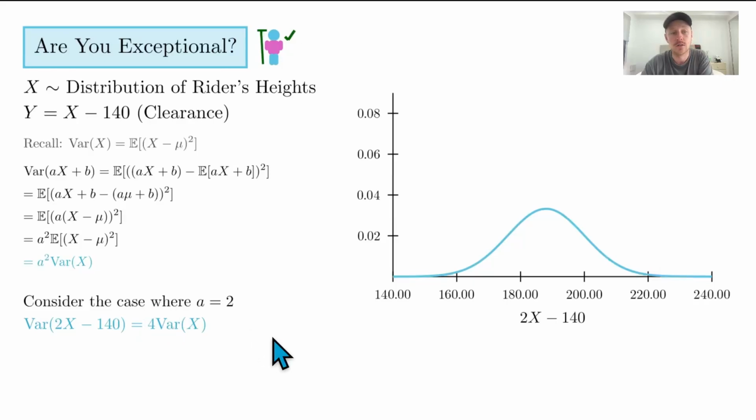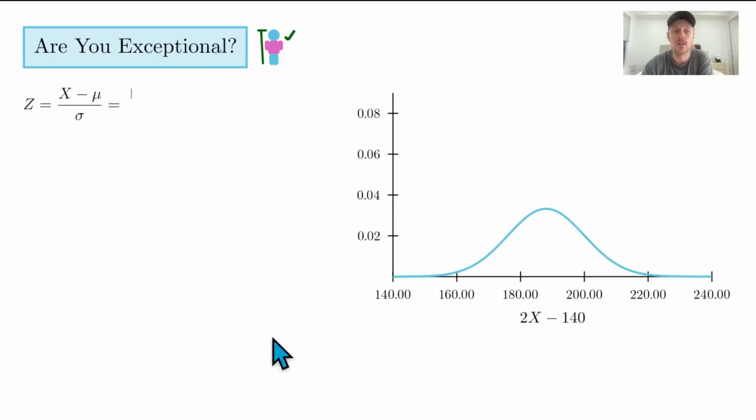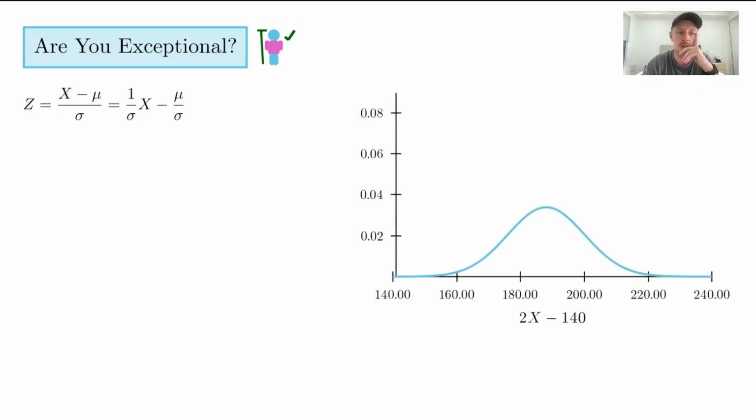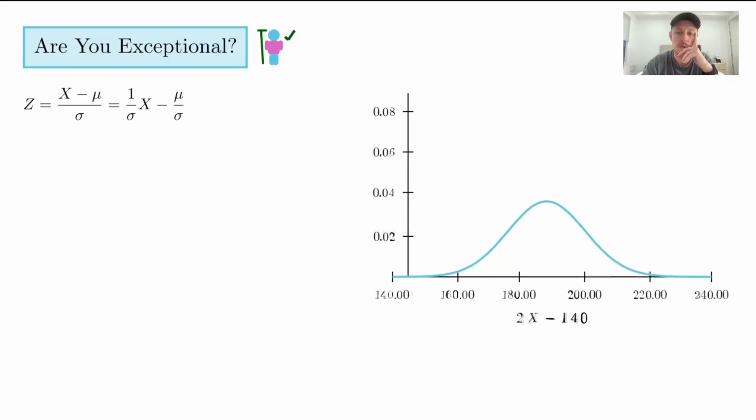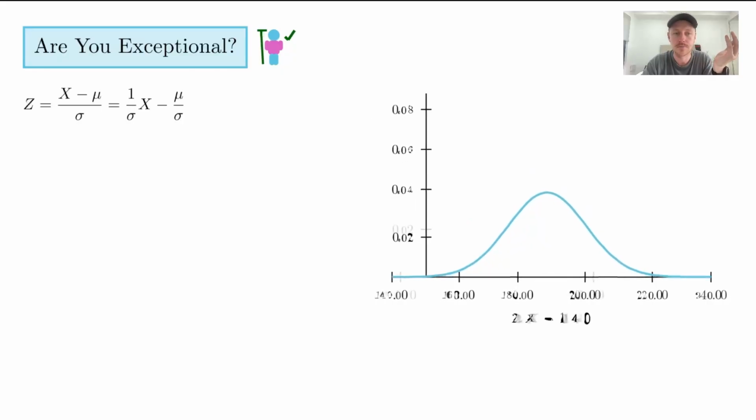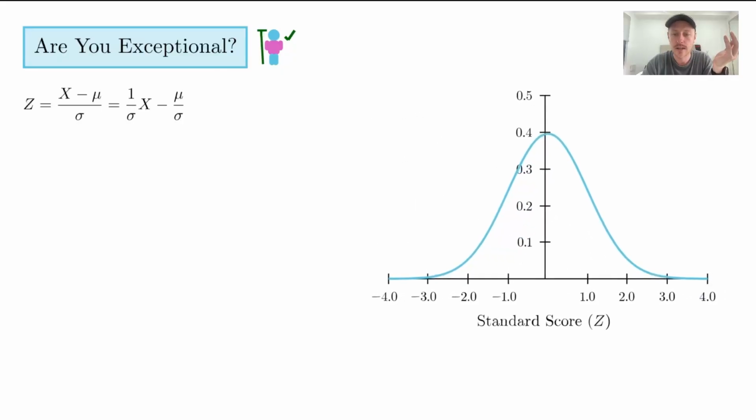Okay, so let's look at what this has to do with anything worthwhile. What we've got here is what's called the standard normal distribution. You might be wondering, when is any of this useful? This is to answer our question now: are you exceptional? What we can do is make a linear transformation to what's called the standard score, which is called a z-score. And that looks like this, where 0 is the mean, and then you've got a standard deviation to the left and to the right.